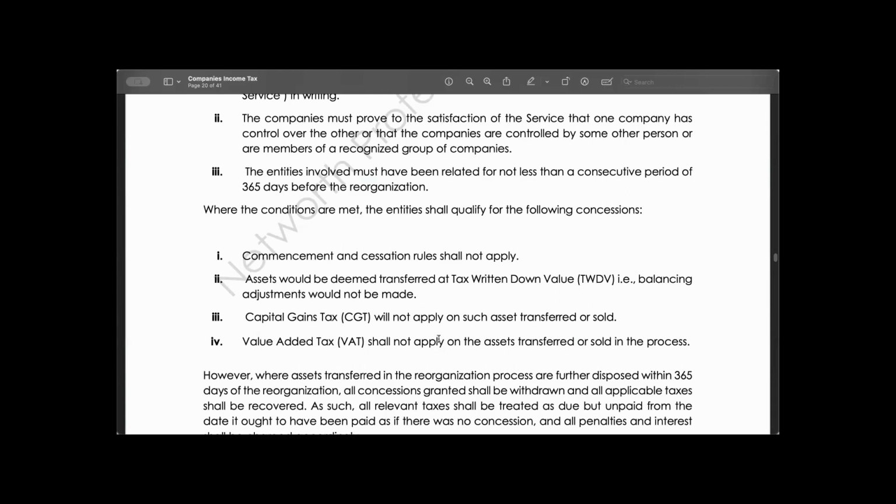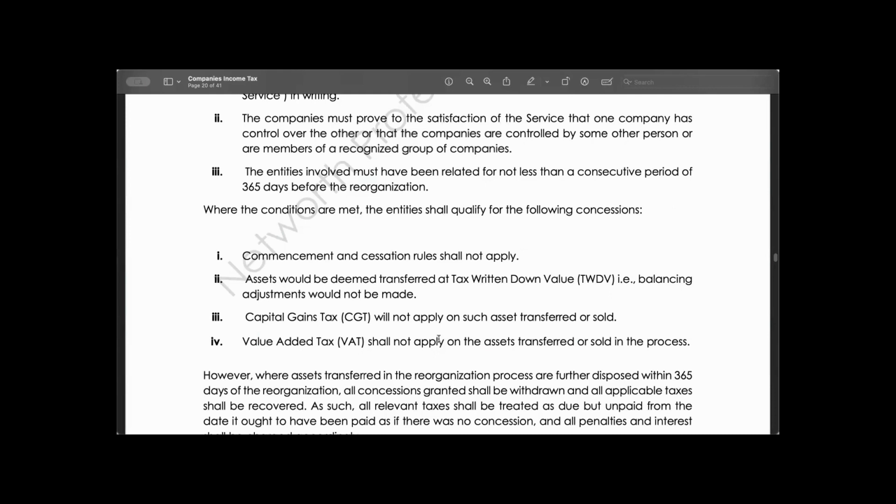Like maybe you have a balancing charge, because you have disposed of your assets, there will be a balancing charge or balancing allowance if we have really disposed. But in this regard, this is not going to be looked at as disposal. We are just looking at this as you transferring your asset to your sister company.